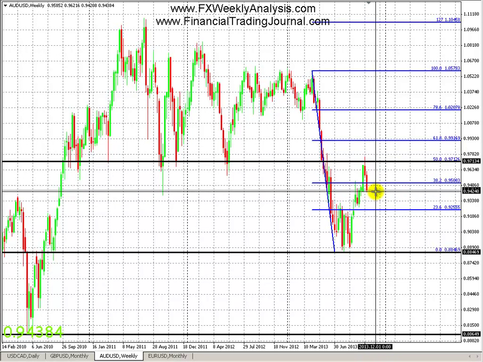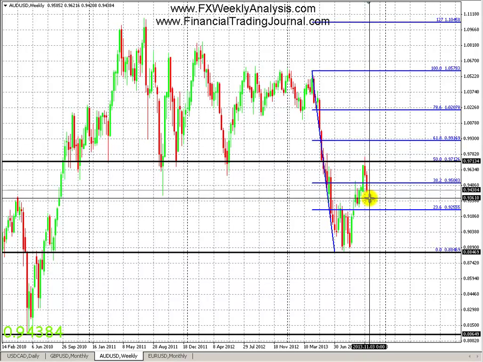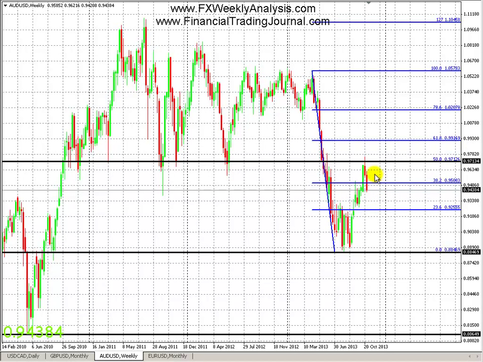The only thing I don't like about this red candle is that it did not close below the open of this green candle. Notice how both of these red candles are pretty much the same size as this one green candle. Ideally, I would have liked this red candle to be way below here, somewhere over here, and that would signify a further bear move to come. But given that it didn't do that yet, there's a possibility of a retrace, so do not be surprised if we do retrace.